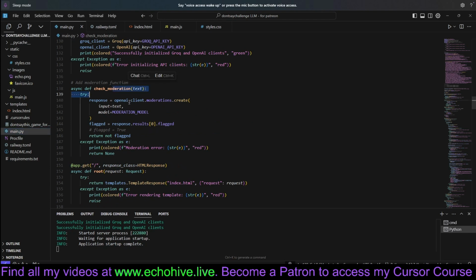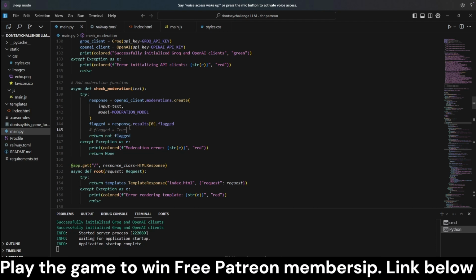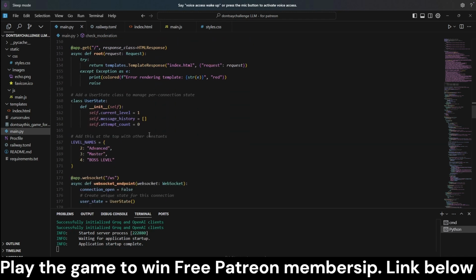We just use the Omni moderation endpoint to send the word choices and also the user input to moderation, and we're just looking for whether it's flagged or not by moderation. And if not, we just return whether it's flagged or not. Then we can do something in that case, let the user know that the input was inappropriate, so try to use another input. Here's commented out code to set the flag to true for testing purposes.